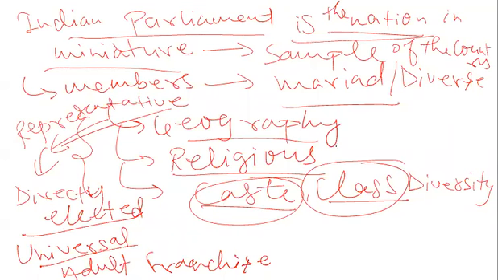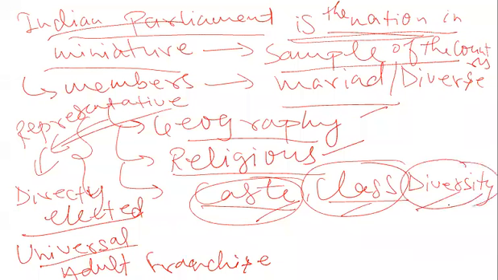So the major characteristic of the Indian Parliament is that it is in itself a nation in miniature. By looking at the Parliament, we can take a sample of the country, how diverse India is, how geographically diverse, how religiously diverse, how diverse in caste, class, and all these things. This diversity is represented by the Parliament, and this is one more characteristic of the Parliament.